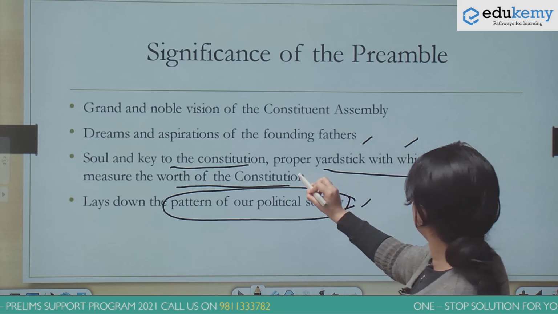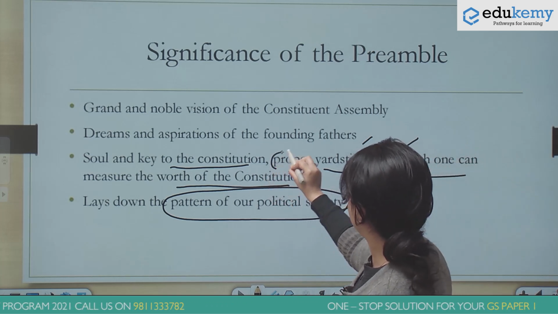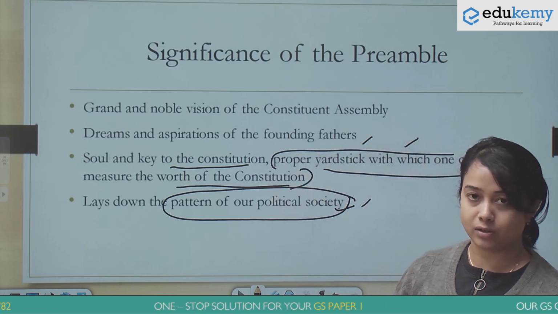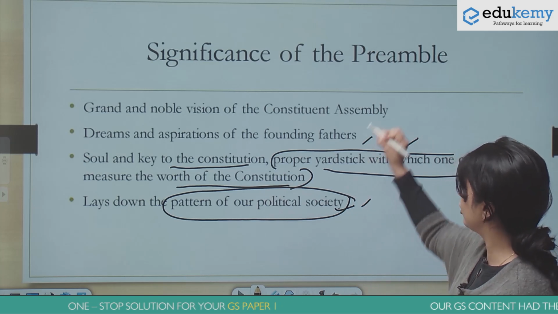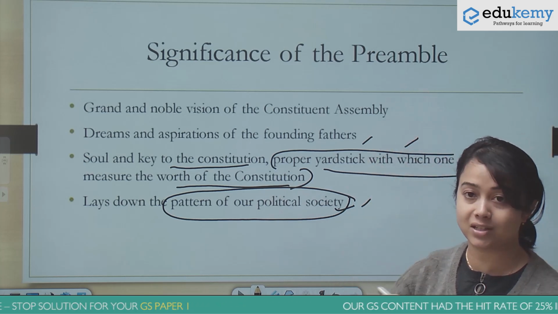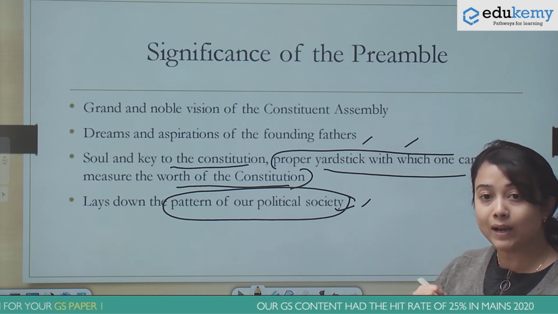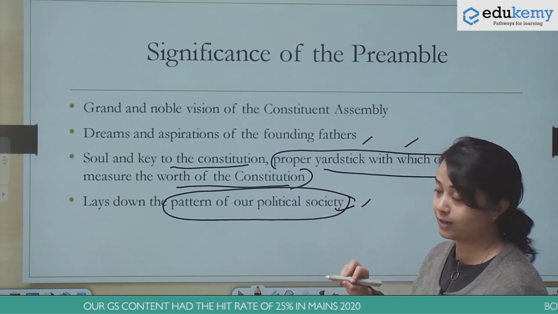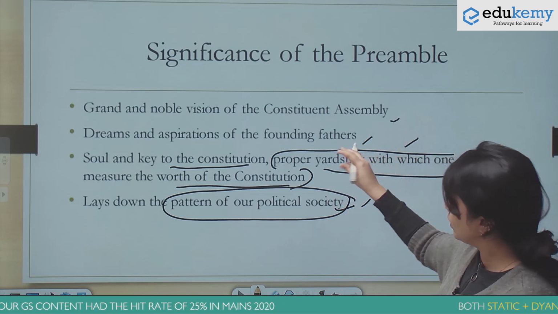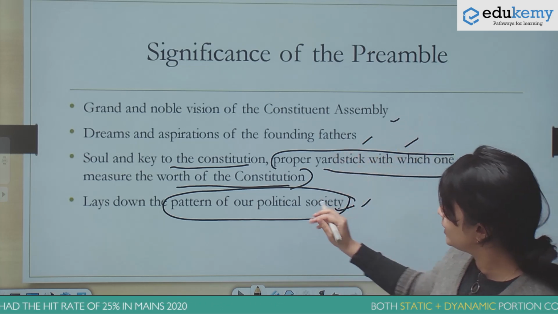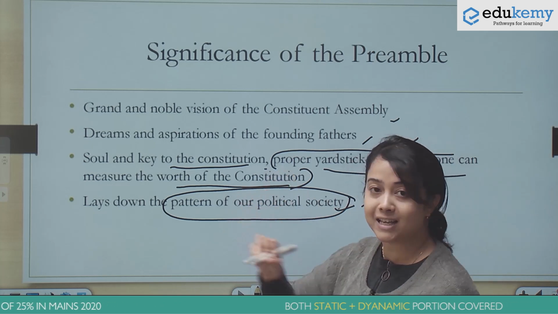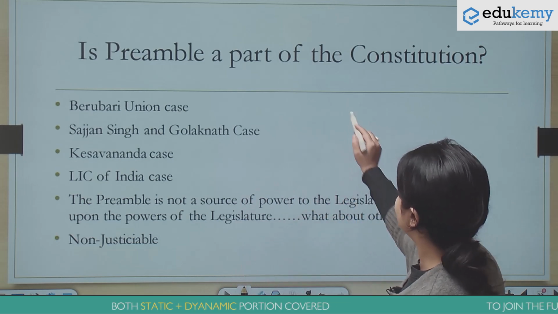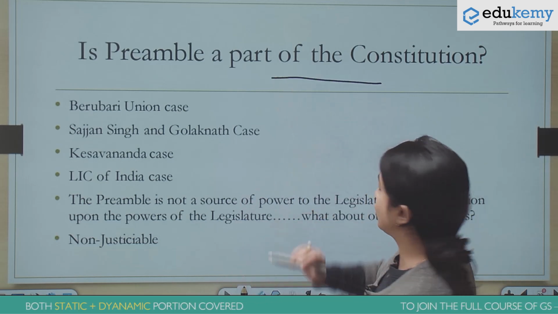And if you see this statement, proper yardstick with which one can measure the worth of the Constitution, if you are given some options here where you have the preamble, the fundamental rights, the DPSP, it will actually be quite confusing because all the options in that exam scenario might appear correct. So these points I have included from Lakshmikant itself so that you know that you should not skip these parts. Let's come to the next segment where we discuss whether the preamble is a part of the Constitution or